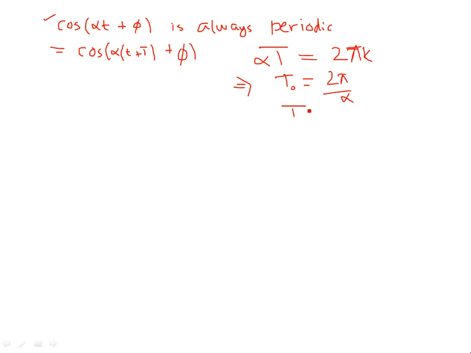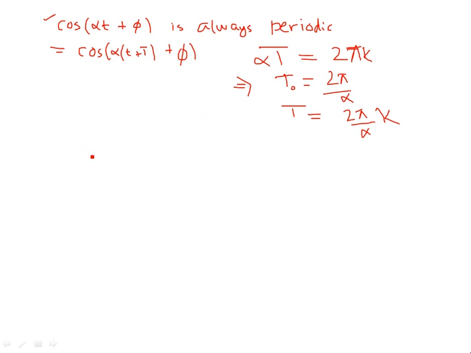But in general, any quantity which is an integral multiple of 2 pi by alpha is the period of the signal, right? So for all discrete time sinusoids, sine and cosine, it doesn't matter. You can always work out the period like this, and your fundamental period happens to be the smallest time period by which, if you shift the sinusoidal signal, it's going to give you back the original sinusoid, so it's periodic.